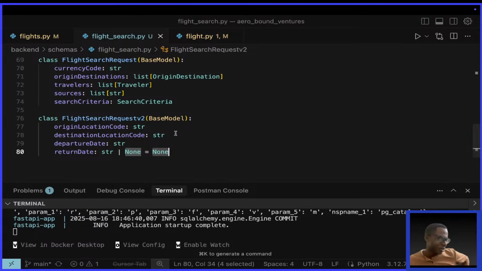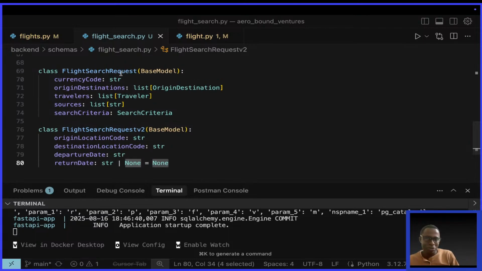Ogembo has some ideas for us. He says flight search request V2. V2 would mean version 2, and ideally this is not version 2. Or just 2, or flight search retrieve request. Remember, this is also retrieving.